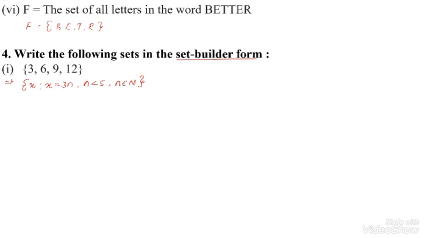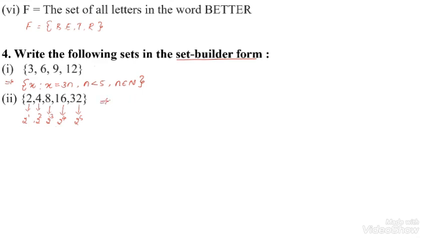Now question number 2. Here the elements are 2, 4, 6, 8, 16 and 32. While observing the elements, we can choose the common property. The first element 2 is 2 to the power 1. Then the second element 4 is 2 to the power 2. The third element is 2 to the power 3. The fourth element is 2 to the power 4 and the fifth element is 2 to the power 5.